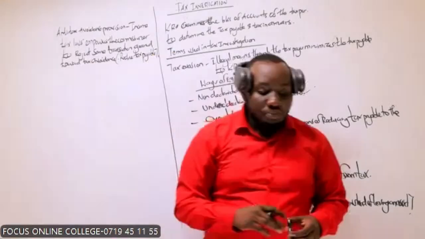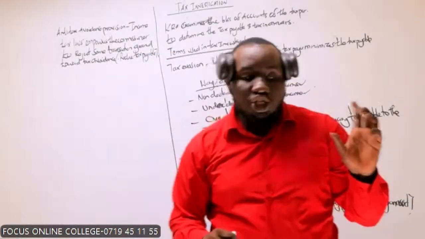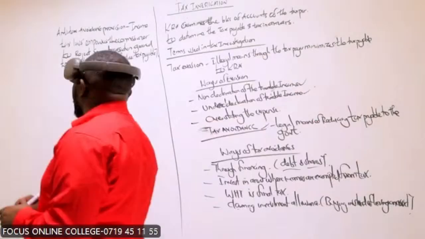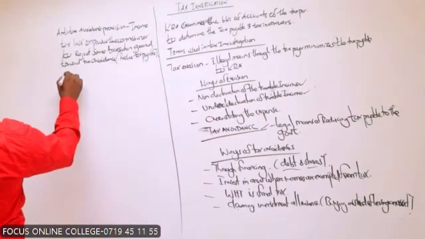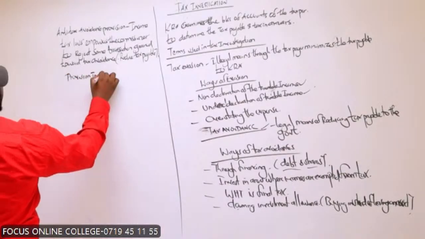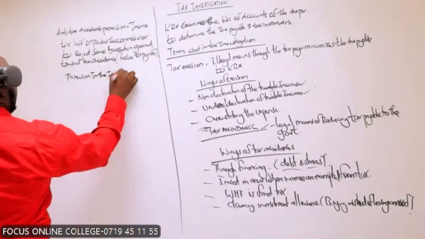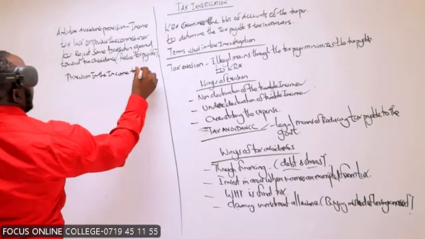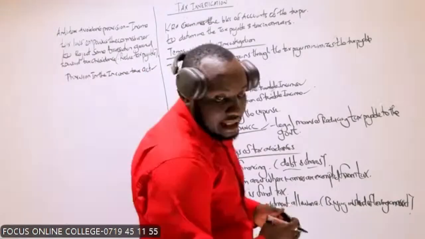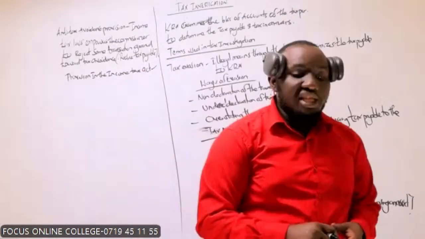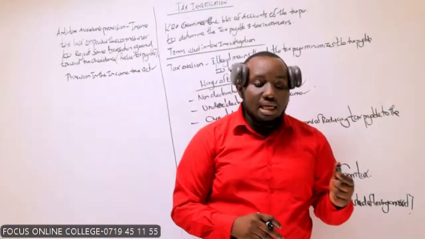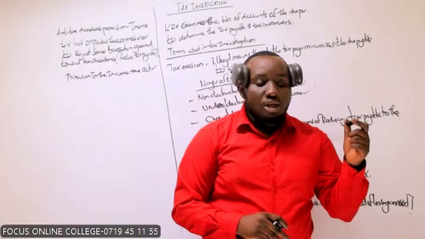I want to talk about two provisions in the Income Tax Act. One of the first provisions is Section 23 of the Income Tax Act, and Section 24 of the Income Tax Act together.